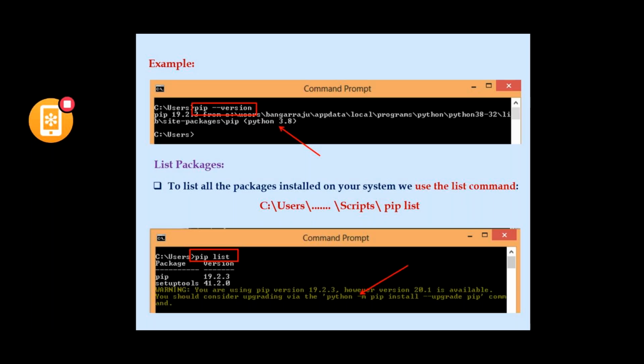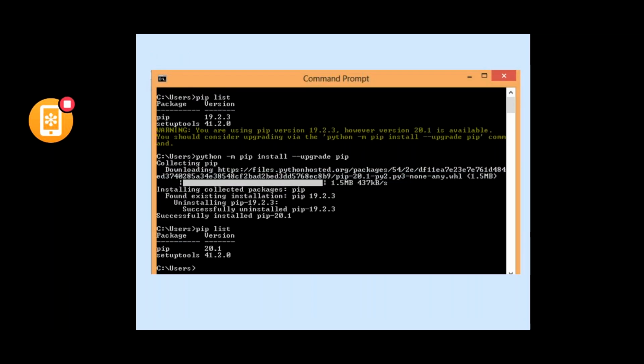So you can upgrade. There is a possibility to upgrade our PIP version by using the command it is pointing to. So how to upgrade? The command is like this: python space hyphen m space pip space install space hyphen hyphen upgrade pip.